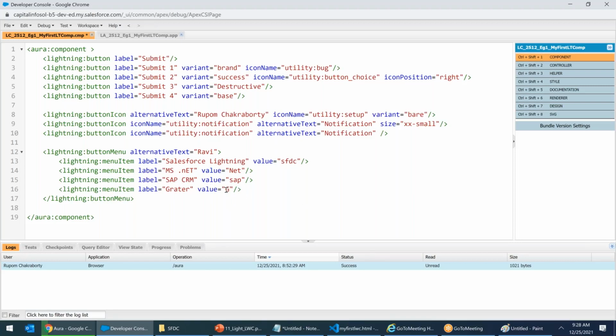So how do I know whether he clicked on greater? Because the system will return me G. I will say smaller. Whenever somebody clicks on smaller, right? Smaller number, greater number. Whenever somebody clicks on smaller, the system will return S. Control S on the keyboard.